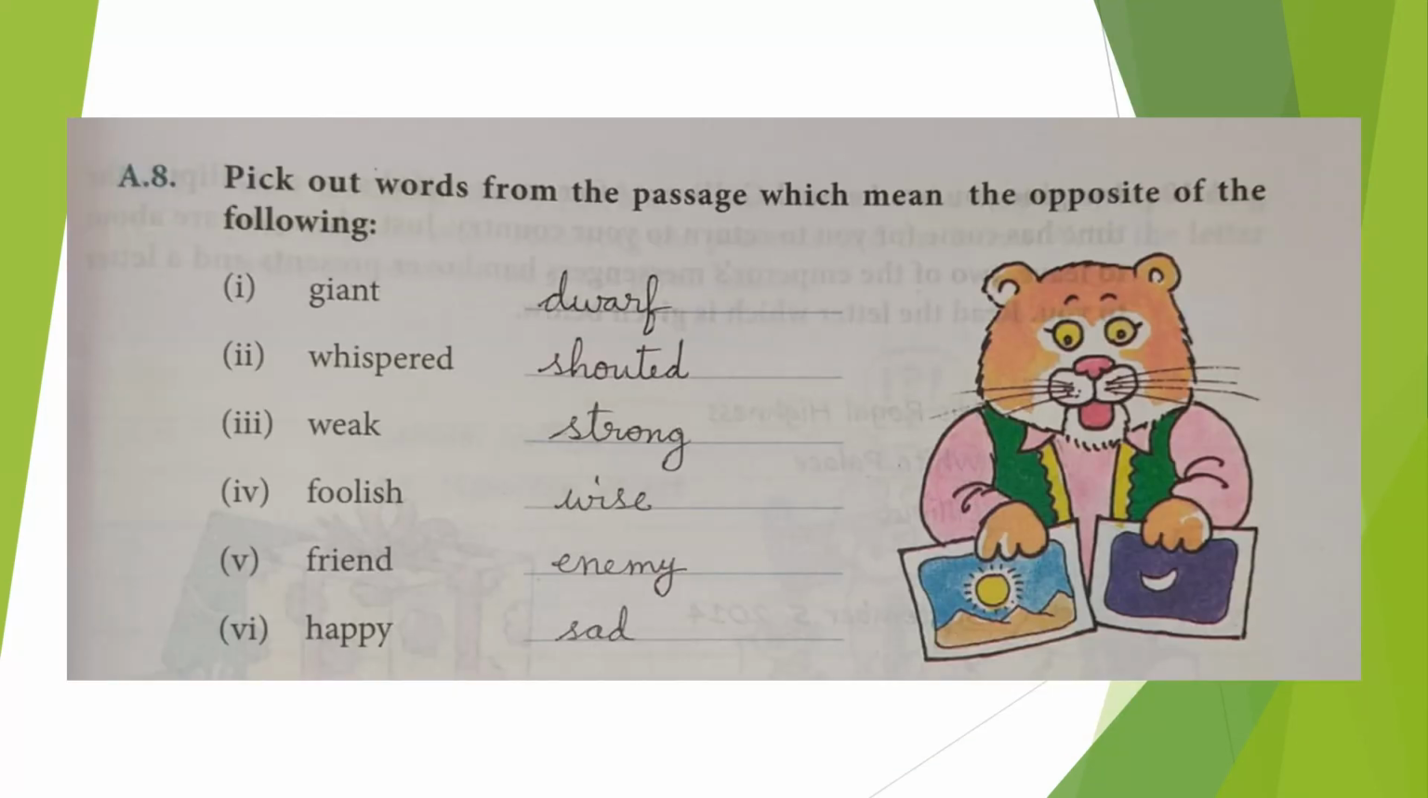Next one. Pick out words from the passage which mean the opposite of the following. So the opposites of these words we have to find out from the lesson. Giant, opposite is dwarf. Whispered, opposite is shouted. Weak, opposite is strong. Foolish, opposite is wise. Friend, opposite is enemy. Happy, opposite is sad.